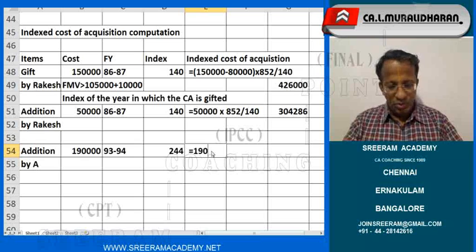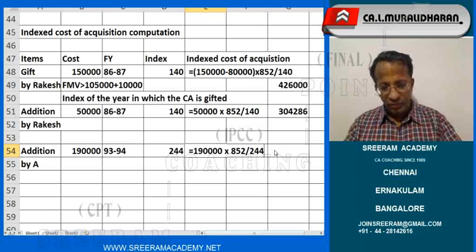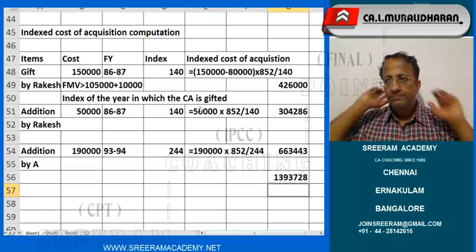Here it is 1,90,000 into 852 divided by 244. Is that clear?